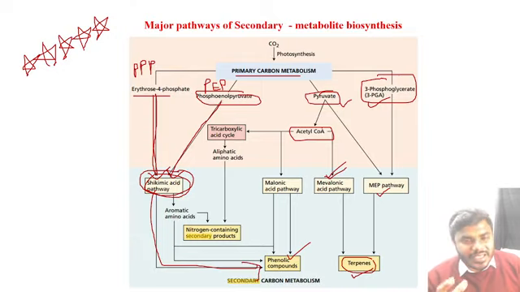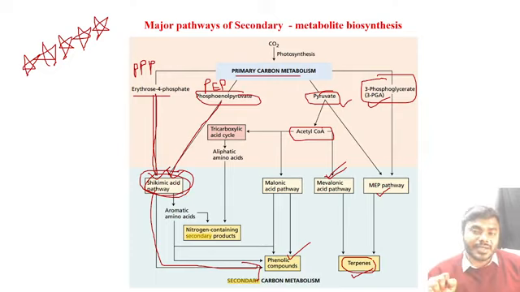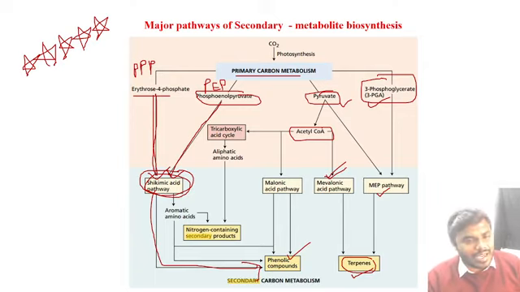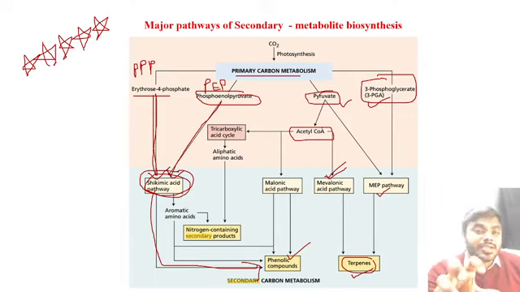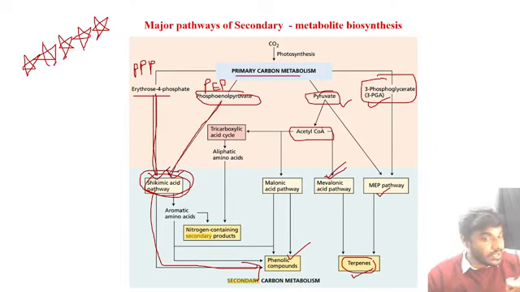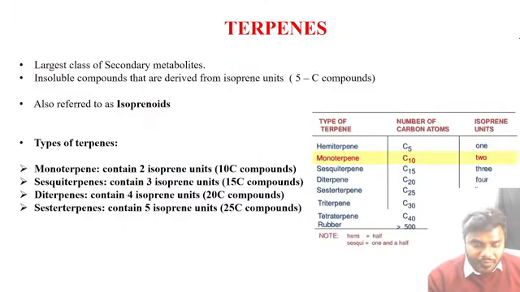What I would like to say in this particular slide, listen to my statements carefully. The secondary metabolites are derived from the end products of the primary metabolism. Once again, listen to me. The secondary metabolites are derived from the end products of the primary carbon metabolism. Never forget the statement. Now we are going to discuss one by one.